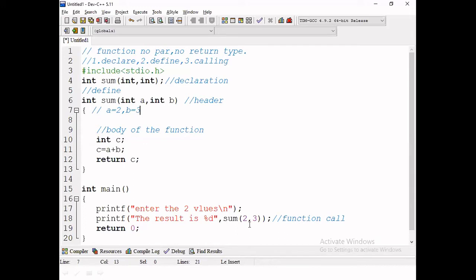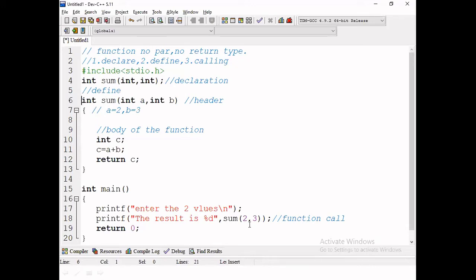Now, what is the value of a? 2. What is the value of b? 3. Then come to the following part of the body. c equal to a plus b, 2 plus 3, 5. Return c means the 5 is returned here through the data type. What is the sum's return type? Integer.